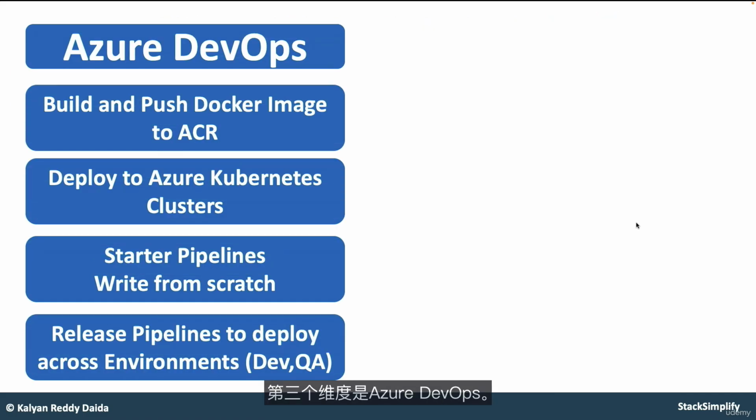We have seen the 2 dimensions now. Let's see the third dimension, which is Azure DevOps. From an Azure DevOps perspective, we are going to build and push Docker images to ACR, and those workloads we are going to deploy to Azure Kubernetes clusters.